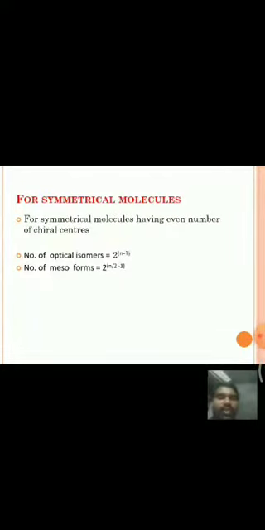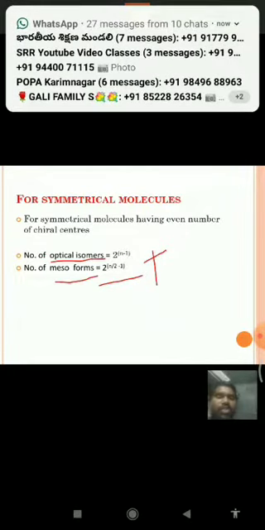For the symmetrical molecules having an even number of chiral centers, the number of optical isomers is equal to 2 power n minus 1, and the number of meso isomers is equal to 2 power (n by 2 minus 1). Hence, the total number of stereoisomers is equal to this plus this, that means the number of optical isomers plus meso isomers. By this way, we can calculate for symmetrical molecules having an even number of chiral centers.